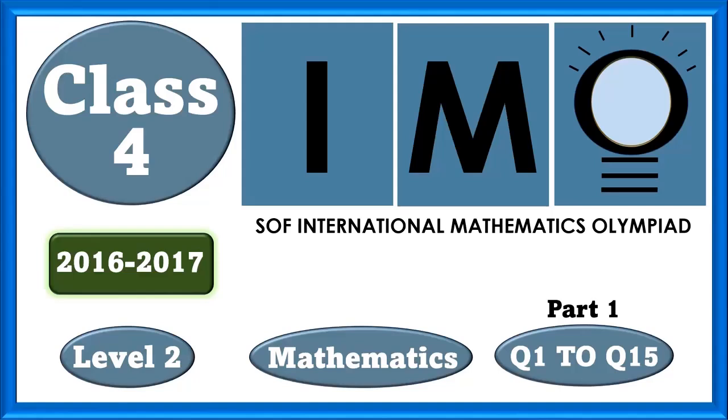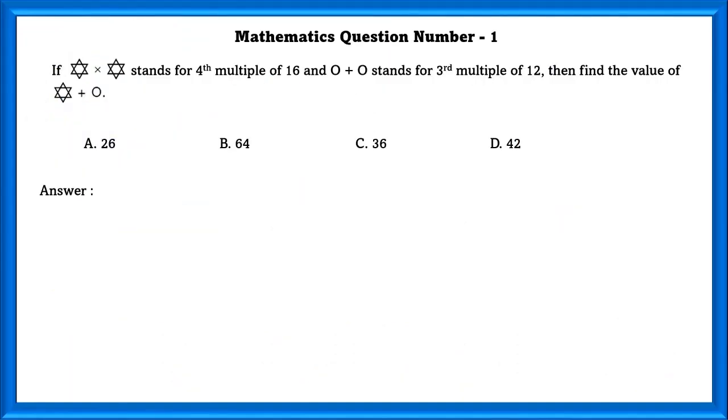Class 4 IMO Level 2. Mathematics question number 1. If star into star stands for fourth multiple of 16, circle plus circle stands for third multiple of 12, then find the value of star plus circle.